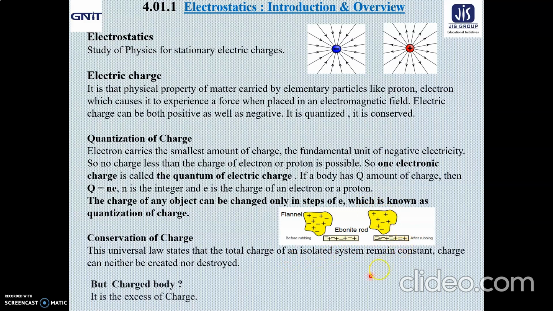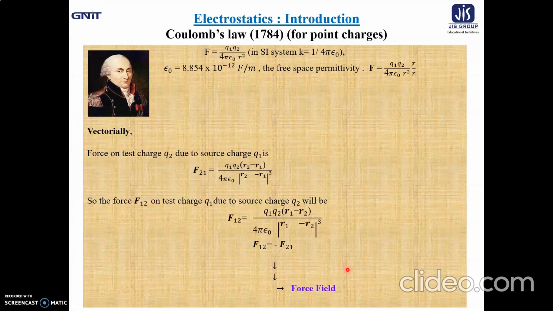That means when we are talking about a charged body, what are we meaning? It is the excess of charge. So before rubbing, they were uncharged, the flannel as well as the ebonite. But after rubbing, both are charged. One is positively charged, the other is negatively charged, though the net charge of this system of flannel and ebonite rod is 0 before rubbing as well as after rubbing. So I think you understand what the conservation of charge is about.